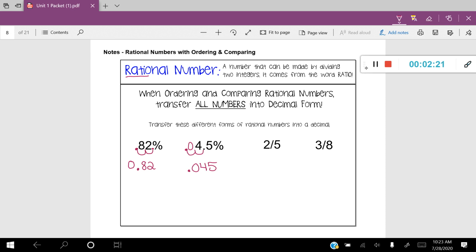So basically what these two questions are saying is that these numbers are the same number, 82% and 82 hundredths. They mean the same thing. They're the same exact number, just written in a different form.